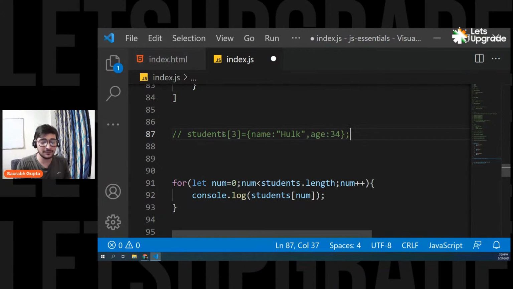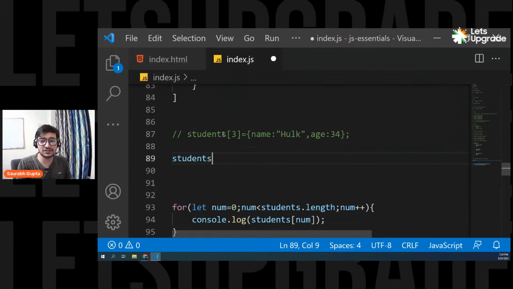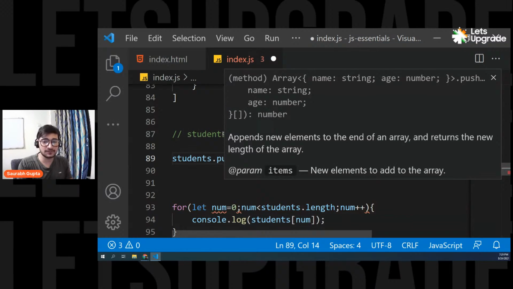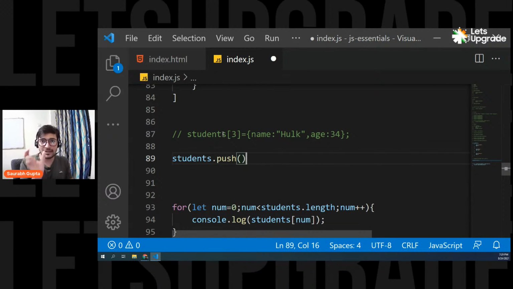You can do the same thing by using an array function called push. So you have students, the array name, dot push, and push will always push that element into the array on the last index, whatever it is. Now I don't have to care about the index. So I can still do this thing. See? So copy the element. That's it. Just like this.